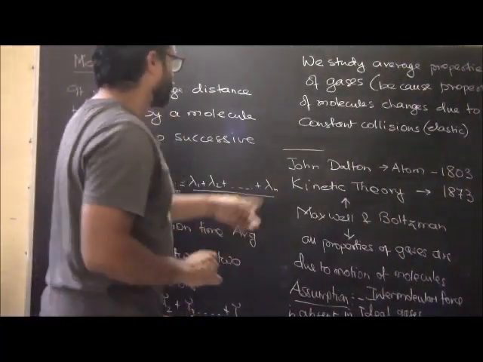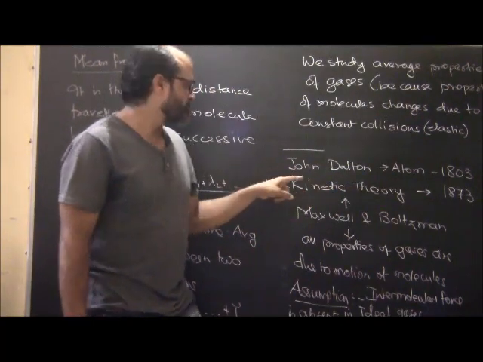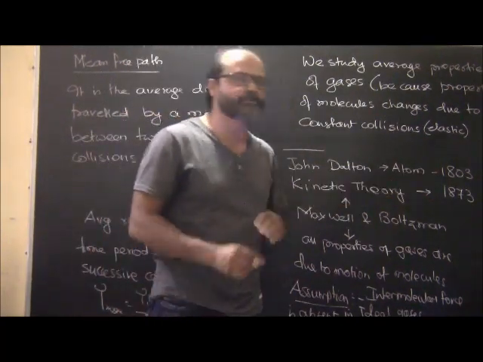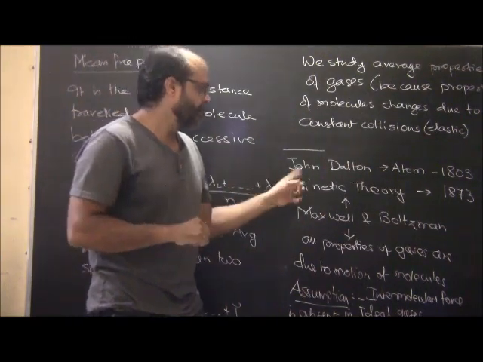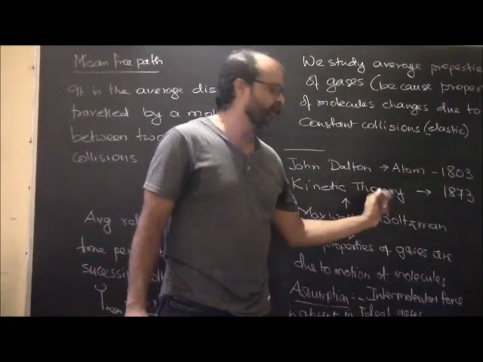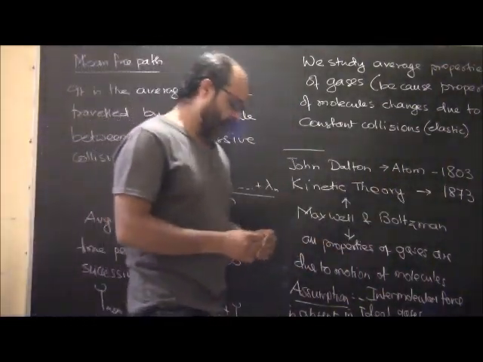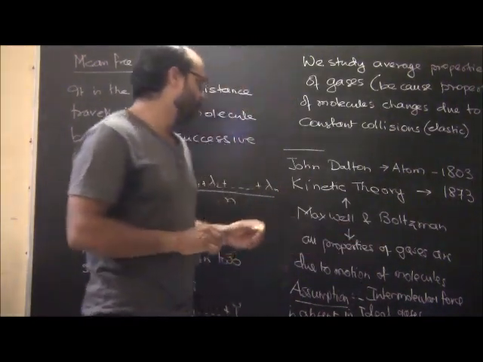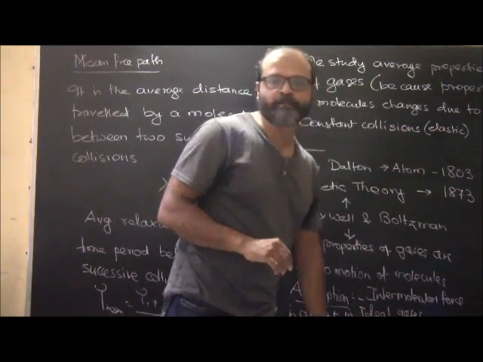Okay, sorry about that. So basically we were discussing John Dalton. John Dalton was the first to propose the theory of atoms, and this happened way back in 1803. Then after that, Maxwell and Boltzmann proposed the kinetic theory, and this was done in 1873. So what was the kinetic theory? Maxwell and Boltzmann stated that all properties of gases are due to the motion of molecules.